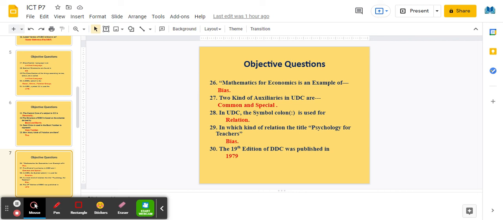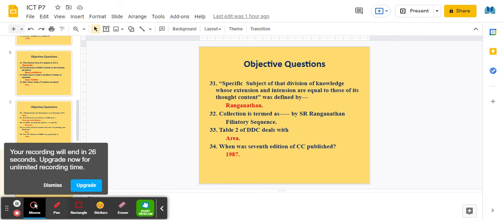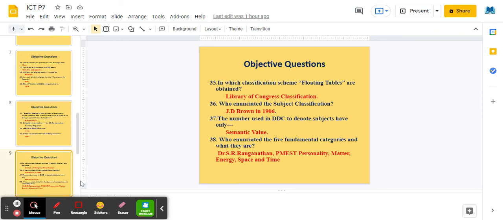The 19th edition of DDC was published in the year 1979. In which classification scheme are floating tables obtained? Library of Congress classification scheme.